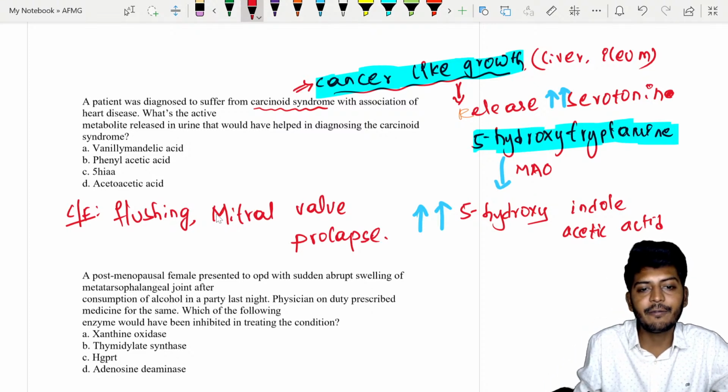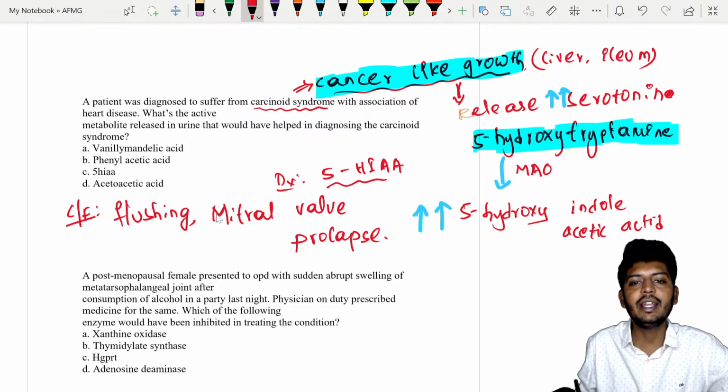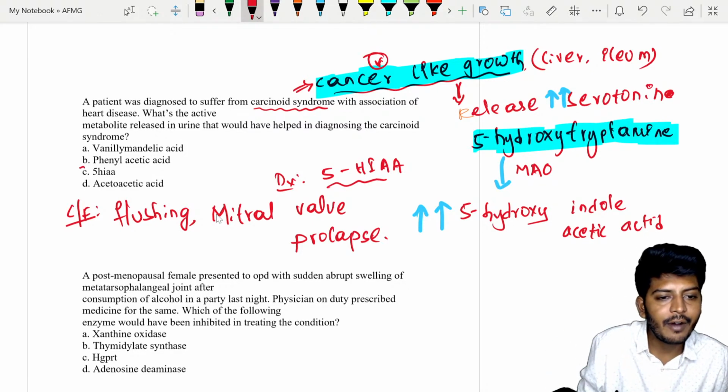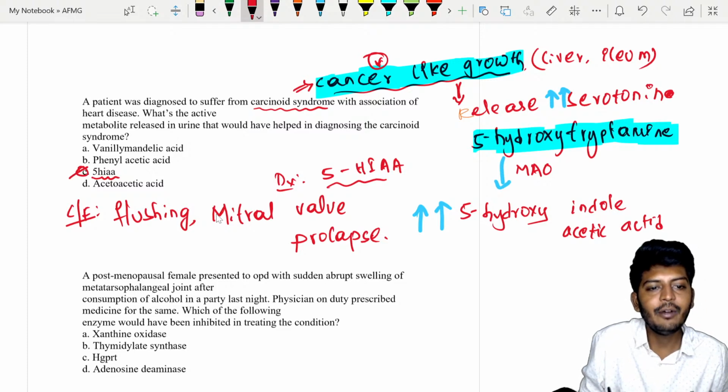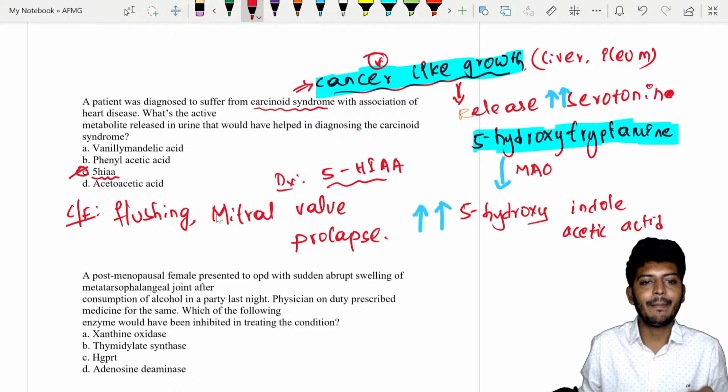For further diagnosis, we can use 5-hydroxy indole acetic acid. Why? Because if serotonin is more, automatically it is telling me it is carcinoid syndrome. So serotonin is more, so more level of 5-HIAA. Okay, now what is this VMA, vanillylmandelic acid?